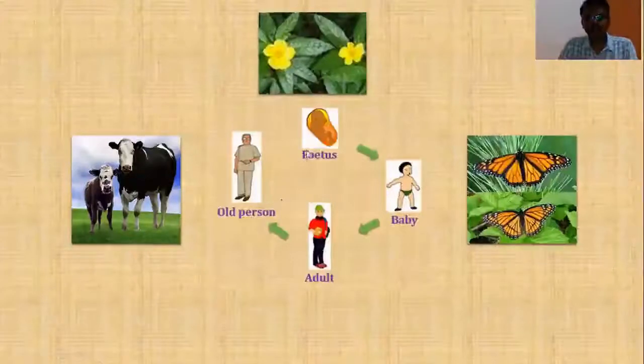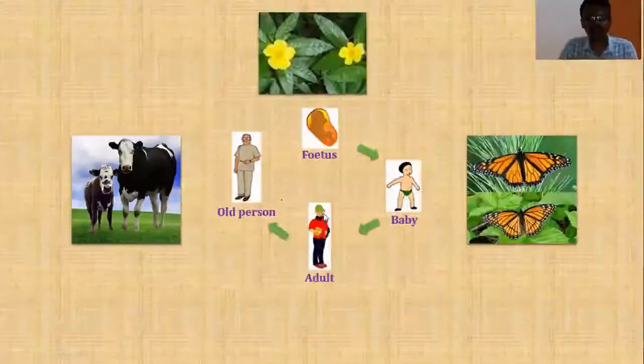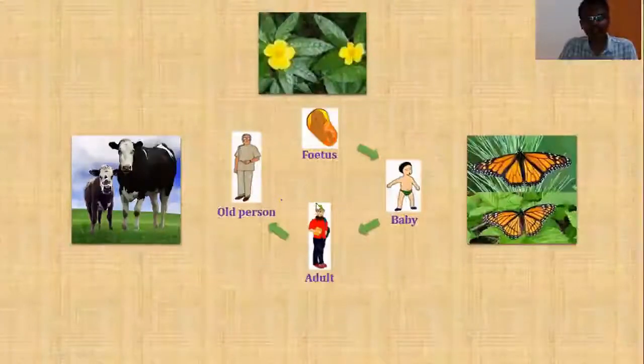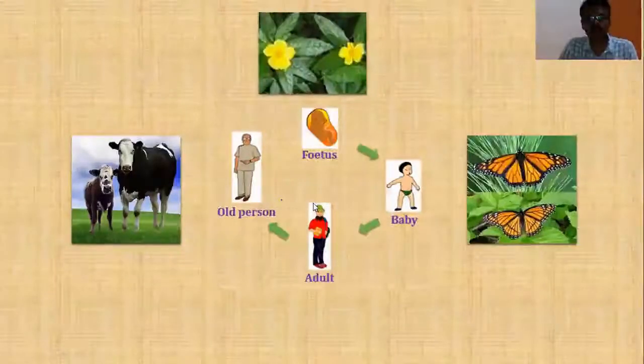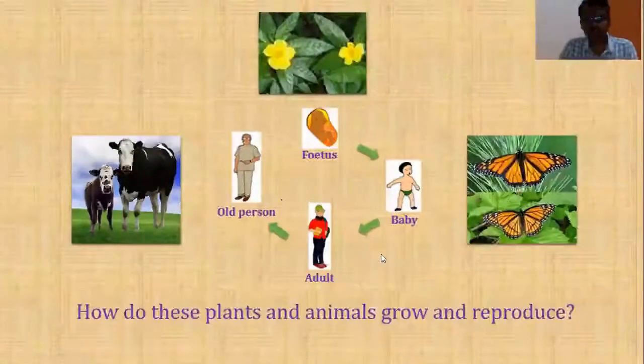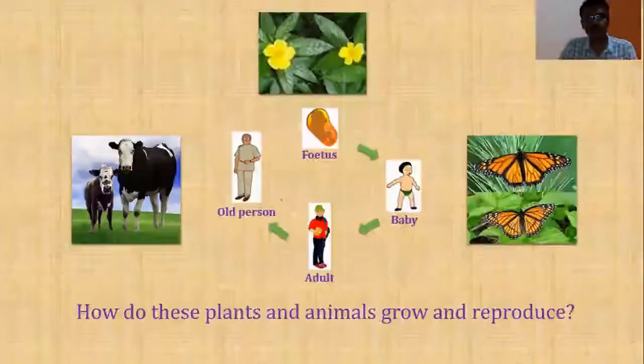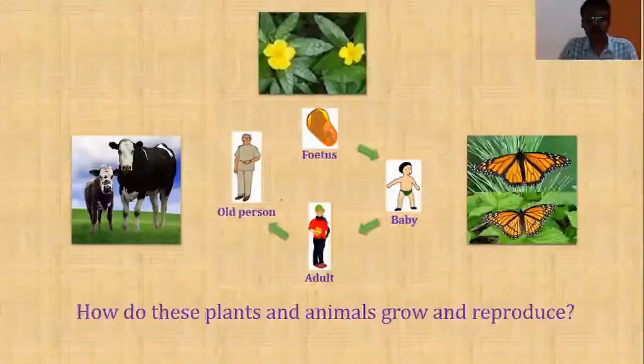A fetus grows into a baby, grows into an adult, grows into an old person. How is this development going to take place? What is responsible for the growth and reproduction of all these living organisms? This is the question that strikes our mind, isn't it? Don't you get this question? Yes. How do these plants and animals grow and reproduce? Let us find an answer for this particular question.